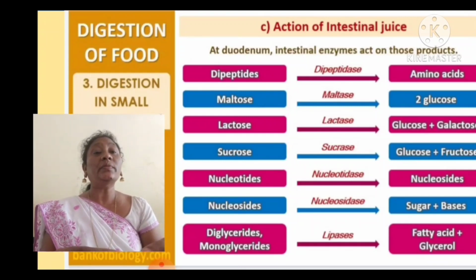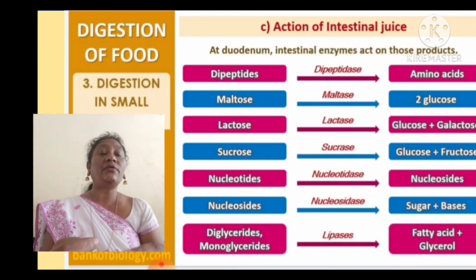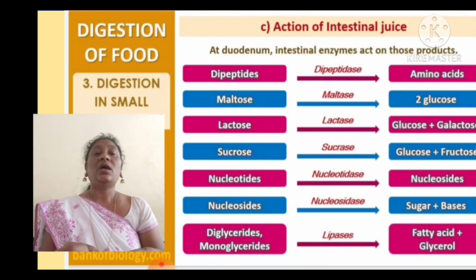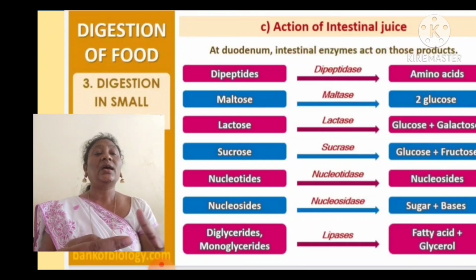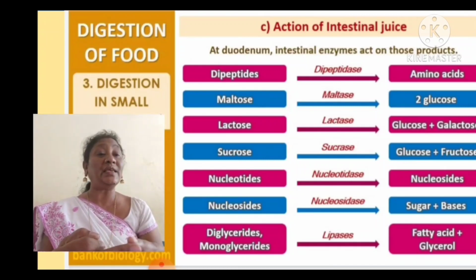At the duodenum, the intestinal enzymes act on those products. The dipeptides in the presence of dipeptidase are converted into amino acids. The maltose in the presence of maltase is converted into 2 glucose molecules. The lactose in the presence of lactase is converted into glucose plus galactose. And the sucrose in the presence of sucrase is converted into glucose and fructose.